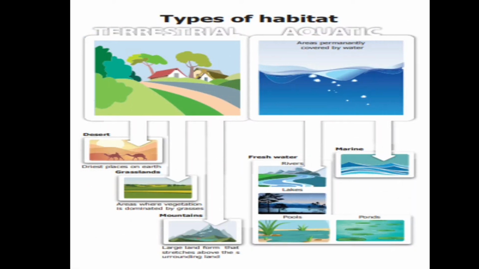Habitat is mainly classified into 2 types: terrestrial habitat and aquatic habitat. The terrestrial habitat is of 3 kinds: desert, grasslands, and mountains. And the aquatic habitat is of 2 types: freshwater habitat and marine habitat.